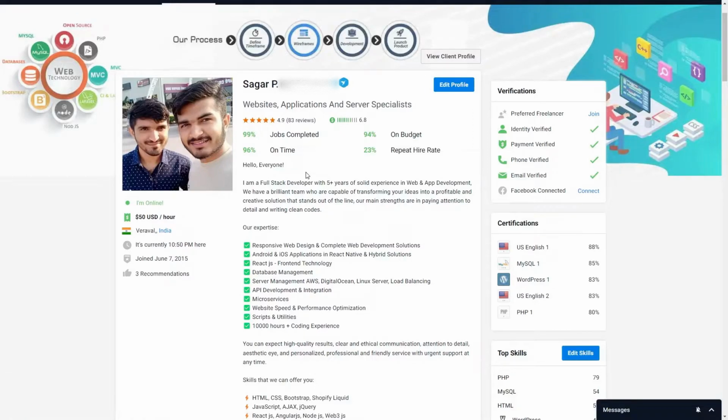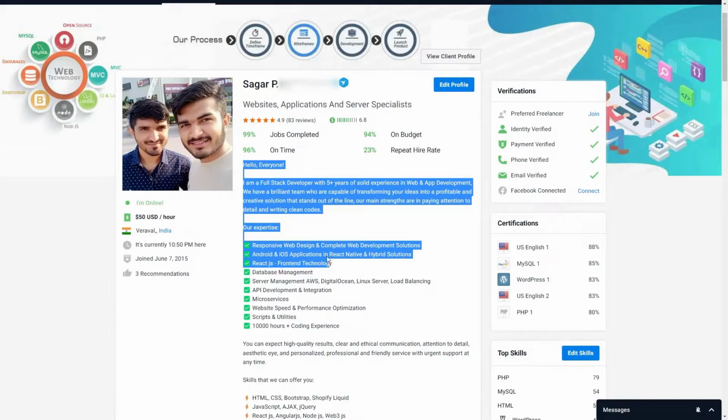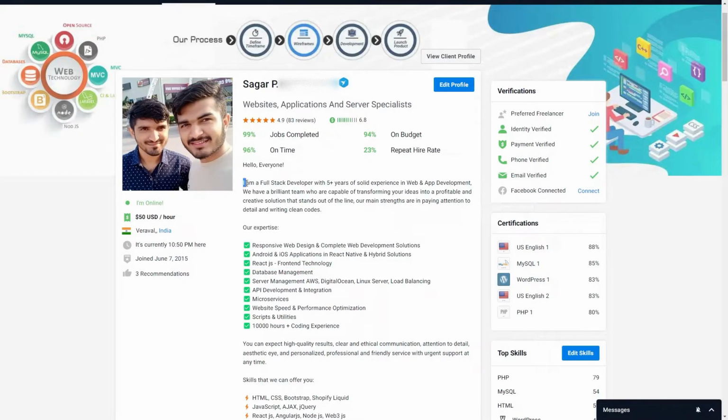So you are going to write about your expertise and skills under the title and about section. Inside the title, we have mentioned that website, application and server specialist. And here you can mention your key services that you are offering to the client. If you are offering other services, for example, web design or graphic design, then you can also mention that. After that, this is the about section, and inside the about section, we are mentioning our experience, our team, and our strength.